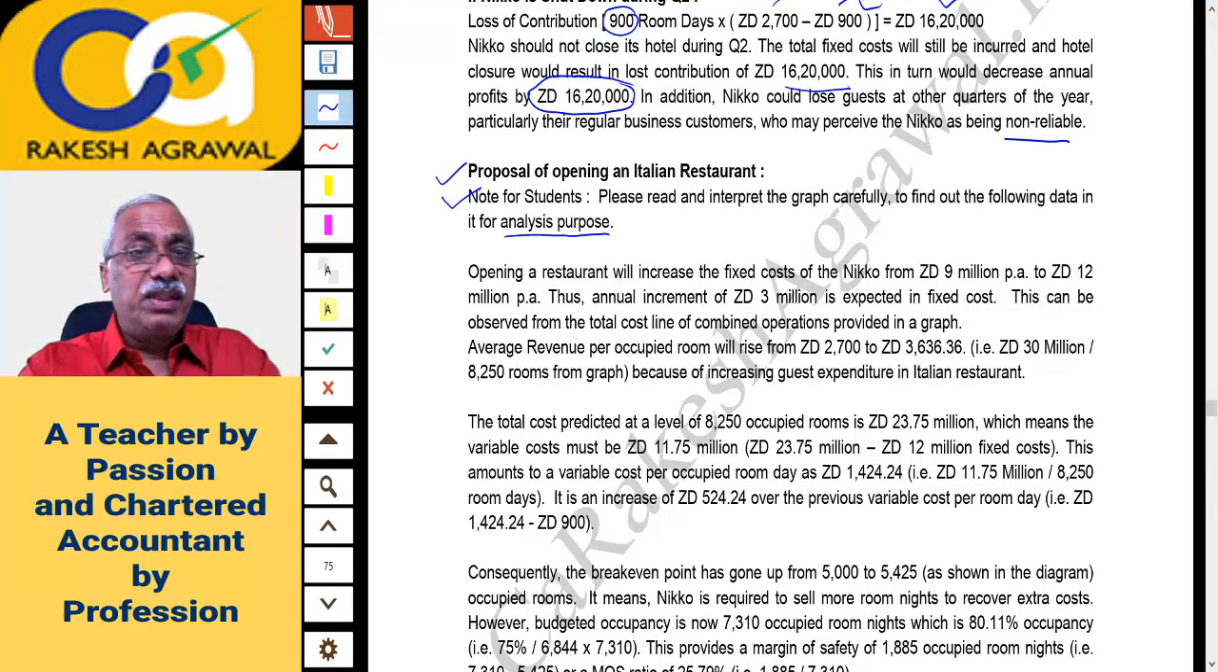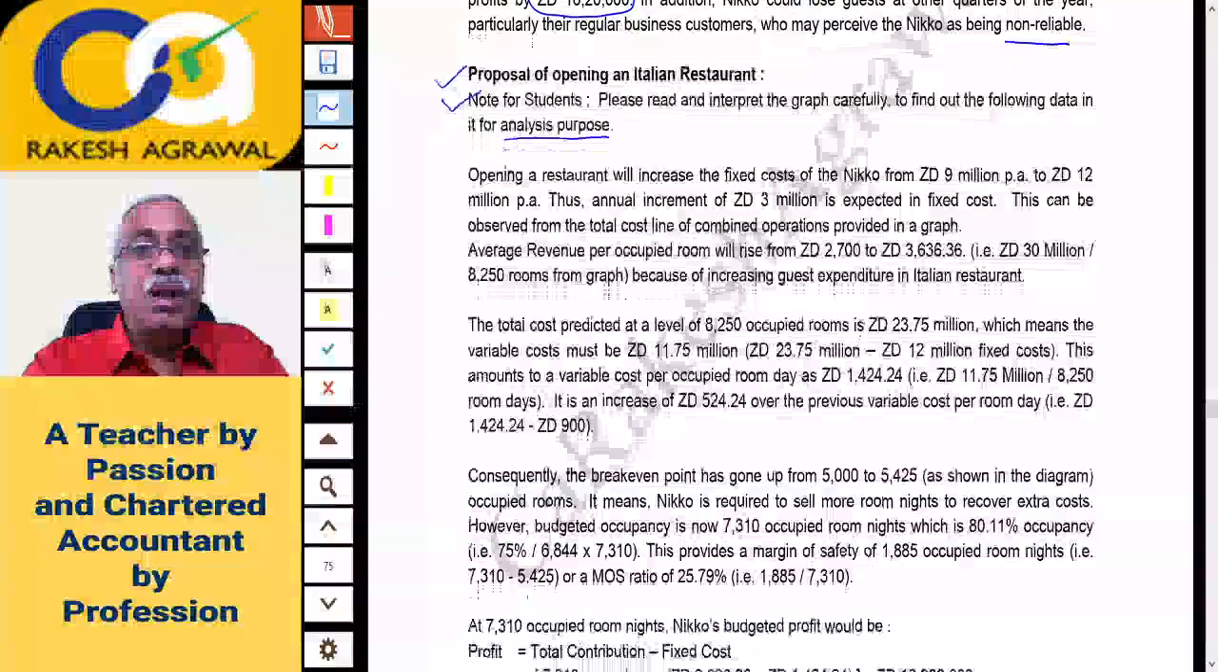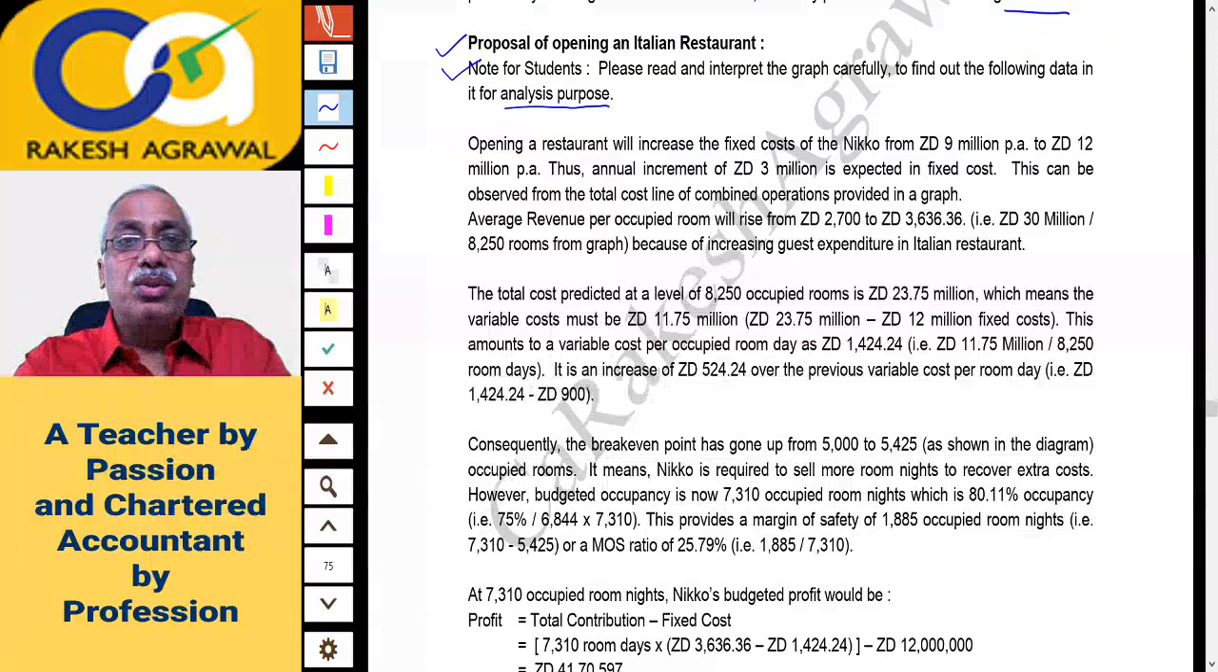So from the graph, this data is taken. Understanding of the graph is very important for this question. You should be able to read the graph. I'm going ahead. Opening a restaurant will increase the fixed cost of Nicco from ZD 9 million to 12 million. That we had already seen. Fixed cost line starts from $12 million. Thus, annual increment of Zealand dollar 3 million is expected in the fixed cost. So due to the restaurant, your fixed cost will increase by 3 million per annum.